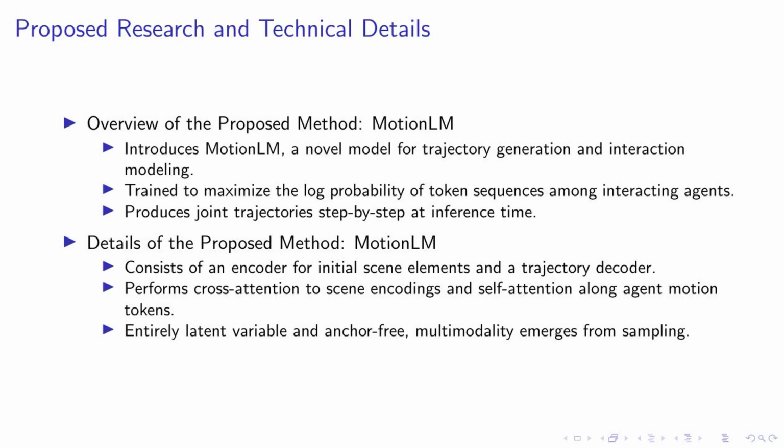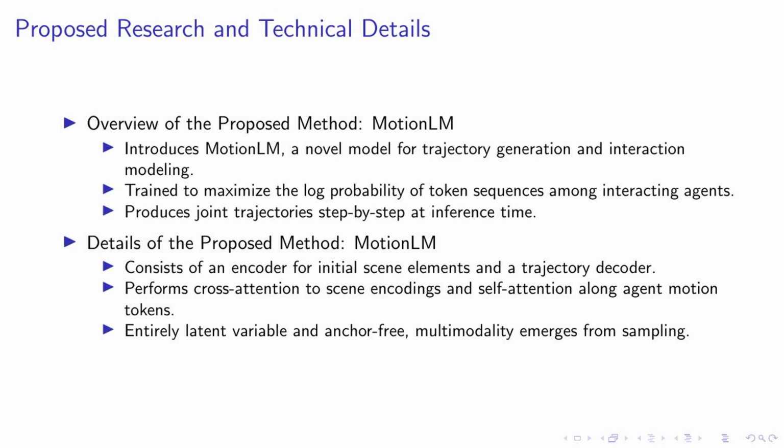Our research introduces a novel model, MotionLM, which is designed for trajectory generation and interaction modeling. This model is trained to maximize the log probability of token sequences among interacting agents. At inference time, it produces joint trajectories step by step, providing a dynamic and interactive representation of agent behavior.